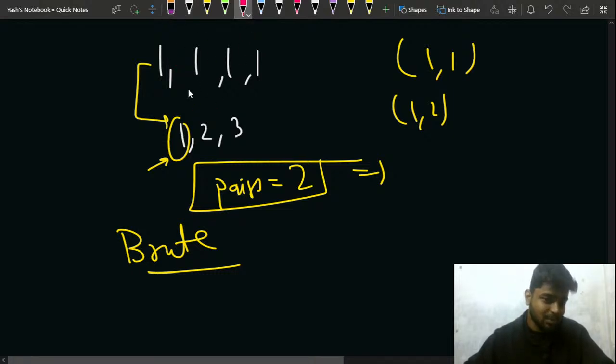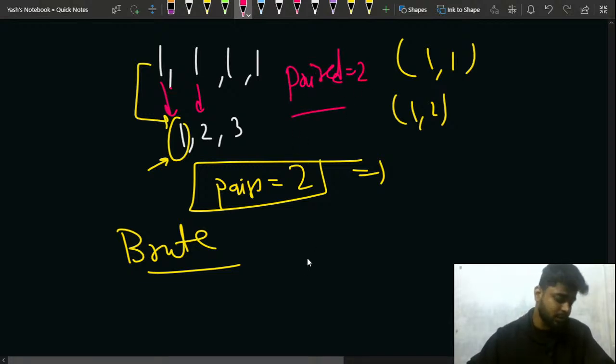And the reason I'm using paired is because this one should not get paired with this, because this is already occupied. So this one should get paired with this. If this one has got paired with this, then I break. And if I don't break, in that case there would be an error. This one should not get paired with this, right? So that is why paired of this gull will be 1. Paired of this gull is also 1, so this one can also not get paired. So in this case the total paired will come out to be 2. I hope that that is clear to everyone, right?